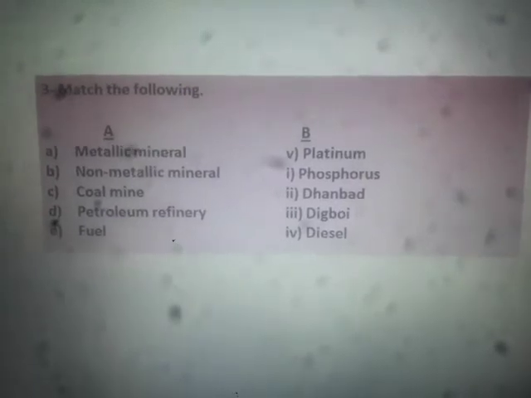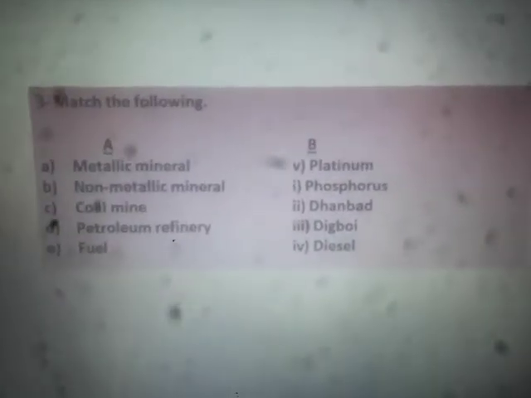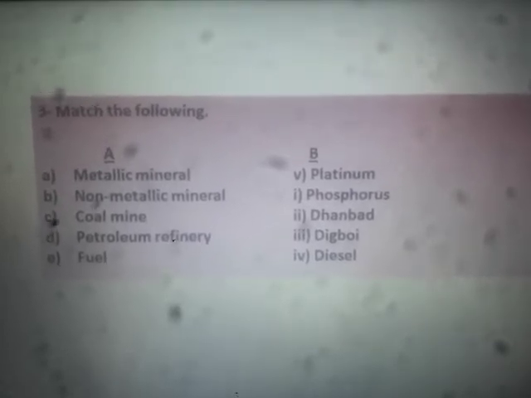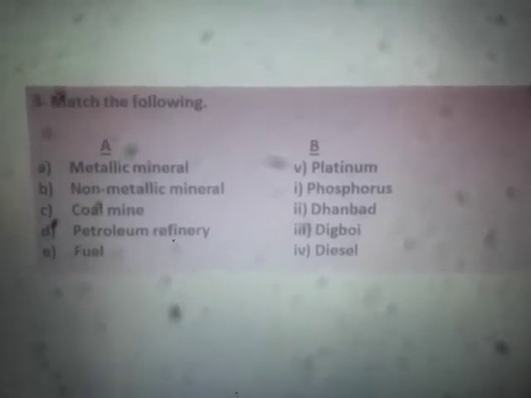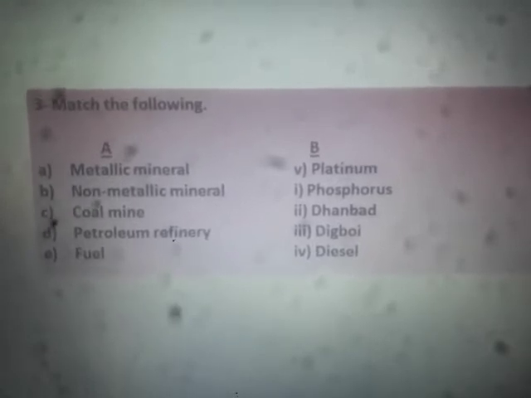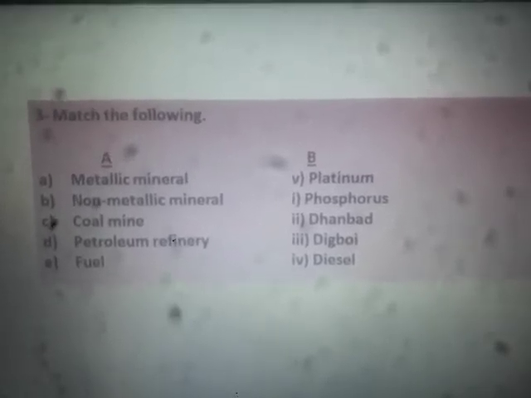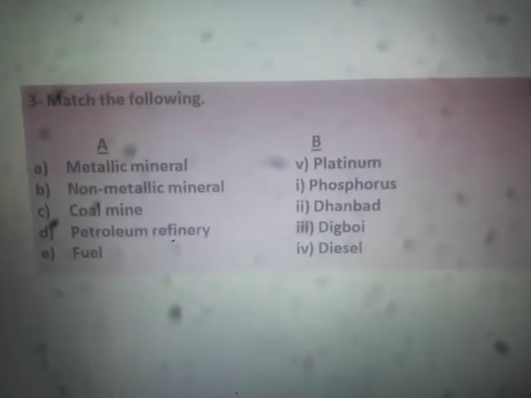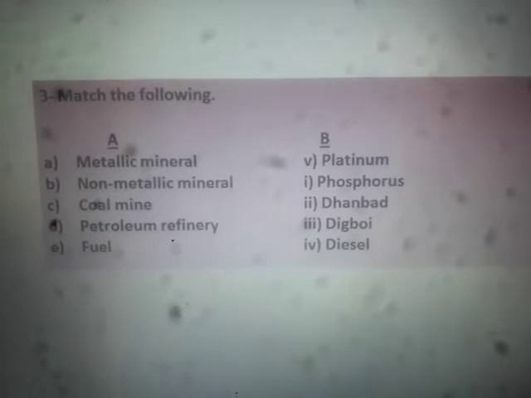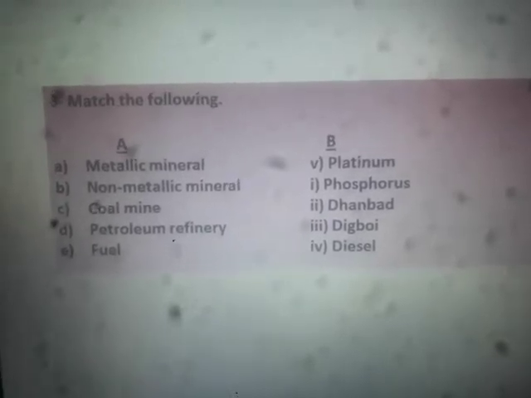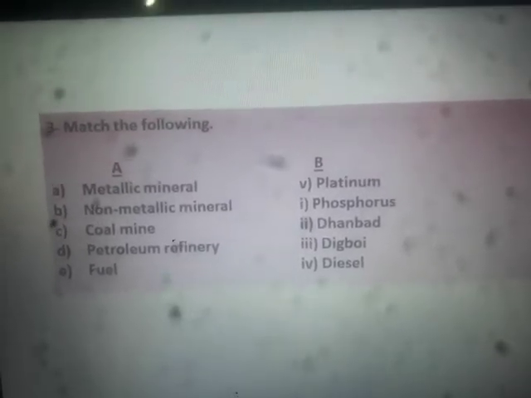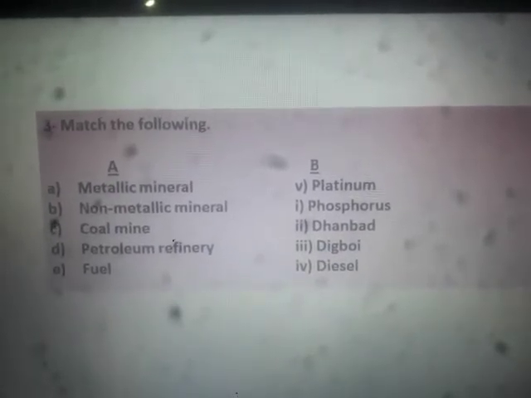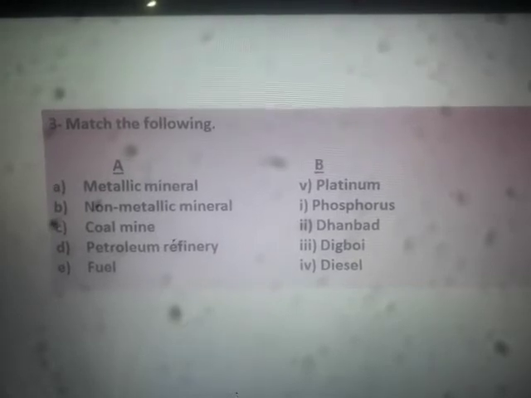We have match the following. Five match the following items are there, in which the first is metallic mineral. I have already matched it, as you can see here. Out of the options given, metallic mineral is platinum. Non-metallic mineral, out of these options, is phosphorus. Phosphorus, gypsum, mica, all these are non-metallic minerals, whereas metallic minerals are iron, platinum, gold, silver.